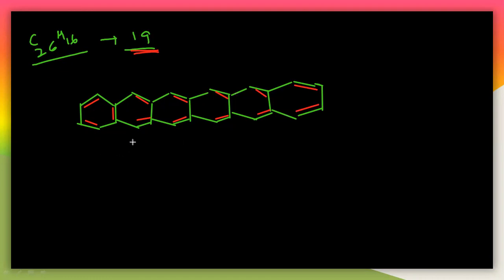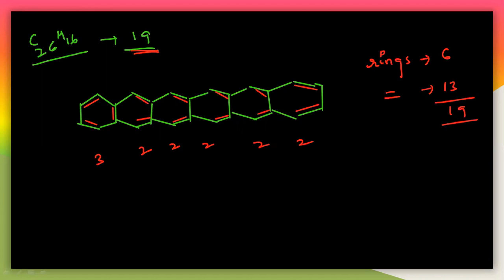So now count the hydrogens, carbons with the double bond equivalence here. So it must be 19 here. So first, how many double bonds and how many rings are there? Let us take the rings first. So there are 6 rings, very good. And the double bonds, how many are there? Here there is 3 and 2, 2, 2, 2, 2 like this. So totally 5 rings with 2, that means 10, 10 plus 3, 13 here. So 13, total 19. So very good. So now the double bond equivalence definitely matches with this 19 here.